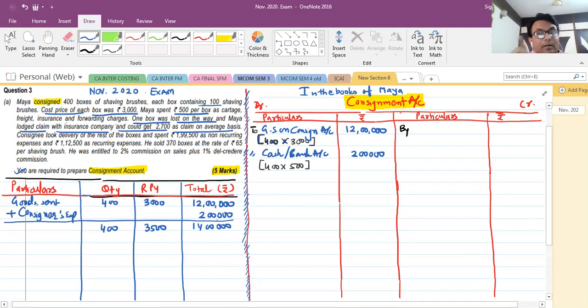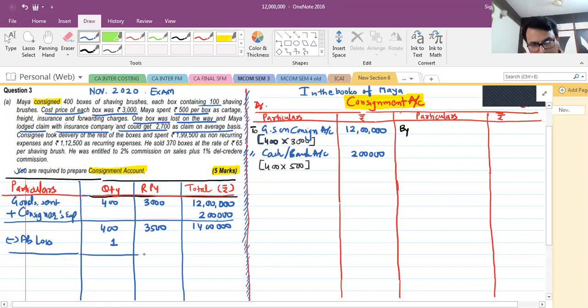How to do that? Now it's very easy for you. Abnormal loss, very easy to value it. How many boxes? One. Before the goods were lost in transit, you sent 400 boxes, and per box the cost was 3500. Why 3500? Because the consignor's expenses are also clubbed with the goods sent cost, as I explained in the primary lectures.